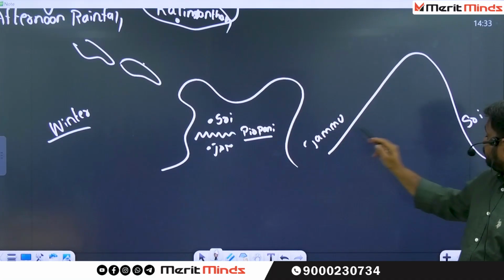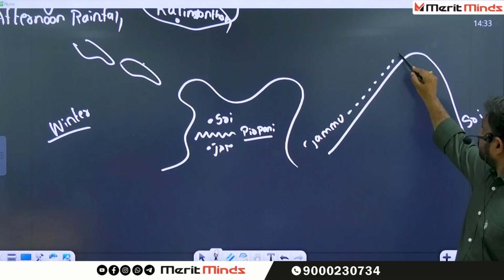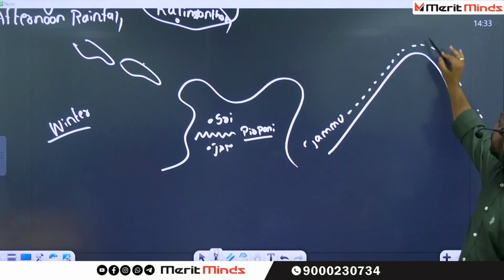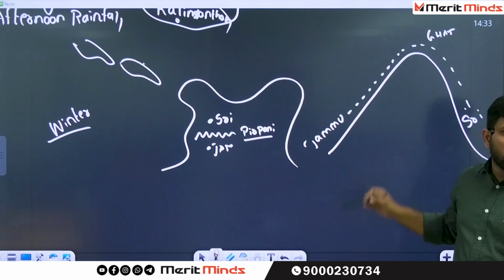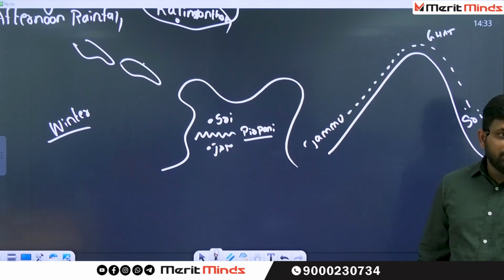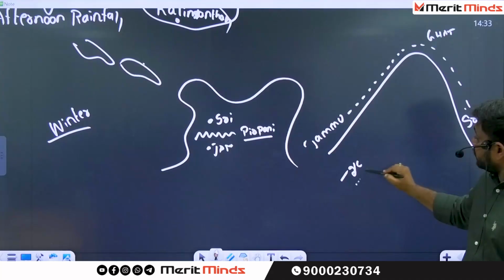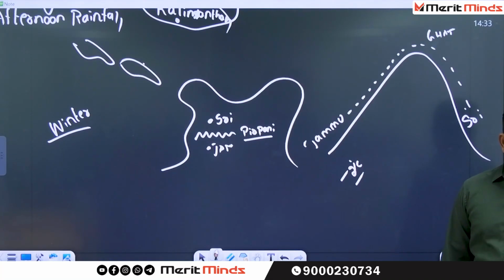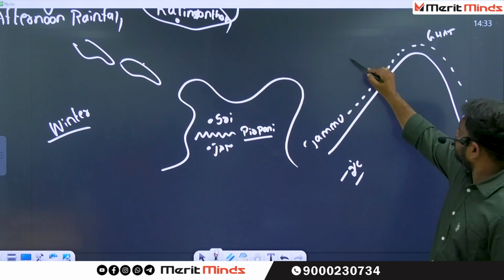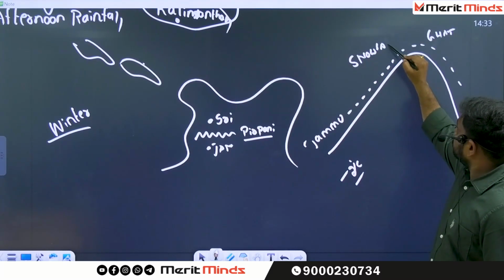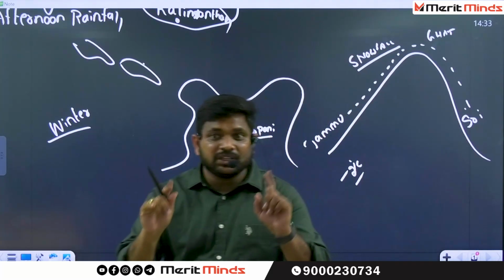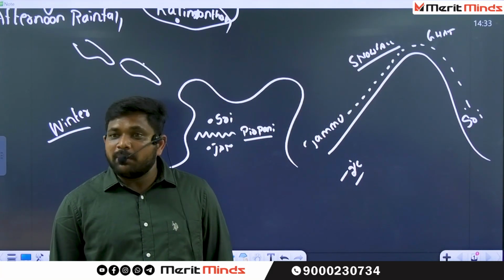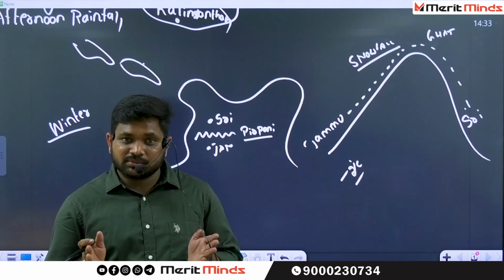If you want to go from Jammu to Srinagar, you have to climb the mountain. Again we have to come down, which is called a Ghat section. During the winter, this area is a cold region. Cold temperatures are there. During the winter, you can find minus 2 degrees Celsius of temperature. If minus 2 degrees Celsius is there, what is dominant here? Snowfall. The major problem with Indian roads is they are not all-weather roads.